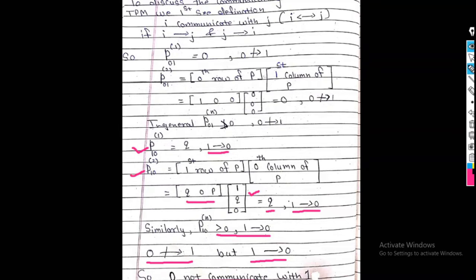For 0 to communicate with 1, what I require is that 0 also leads to 1 and 1 also leads to 0. But in this case it is not possible. Therefore I write here 0 does not communicate with 1. Now next, P02. The value is 0. P02 raised to 2, again the value is 0. Similarly, P02 raised to n is not greater than 0. So we write it as 0 does not lead to 2.